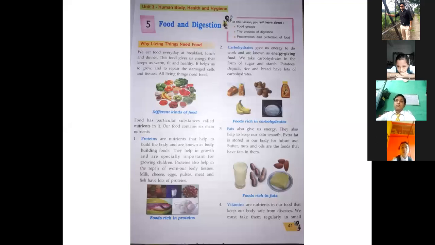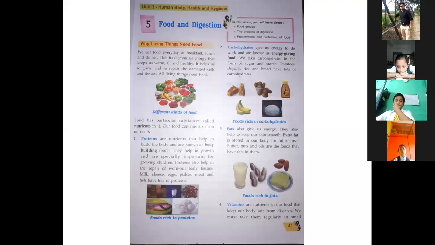Now, after eating food, how do we get energy, warmth, and health? All of this happens because food has particular substances in it called nutrients. Nutrients give us strength, warmth, and health. Now we are going to study the types of nutrients.